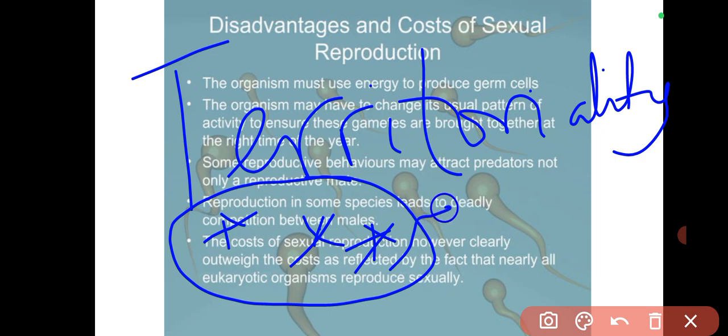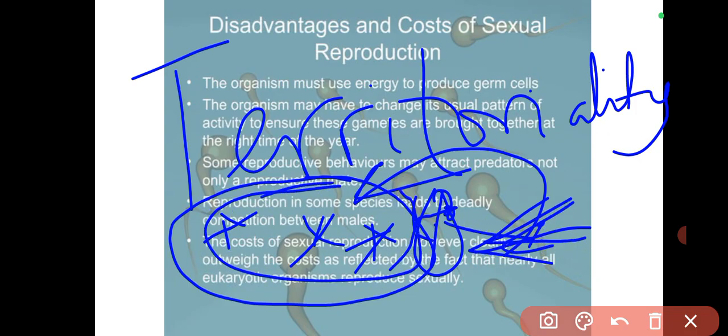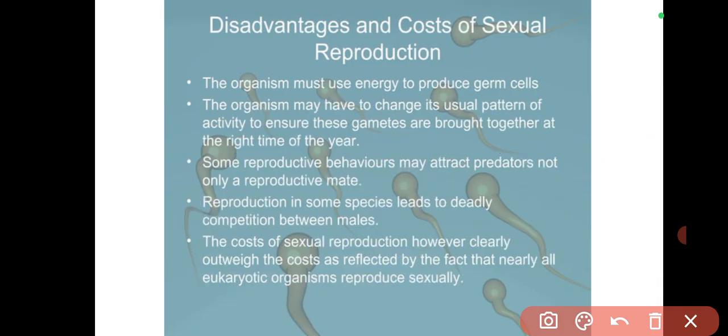So there will be one male who is the head there. No other male can enter here. So any male that wants to make his way here is going to have to fight. And usually they can fight to the death. So it's the death of one male that results in one male controlling this family. If this male wins, then he will now be the one to control this territory. Is that okay? So usually it can result in the death of one of the males. So that is a disadvantage.